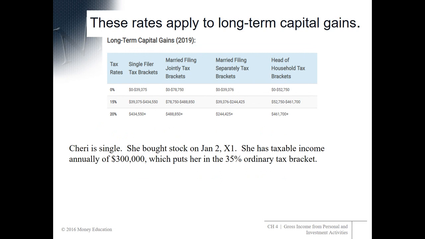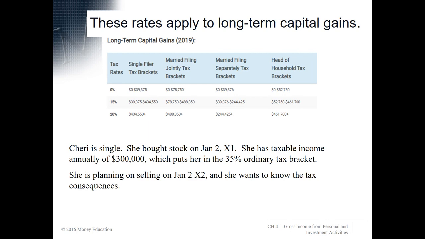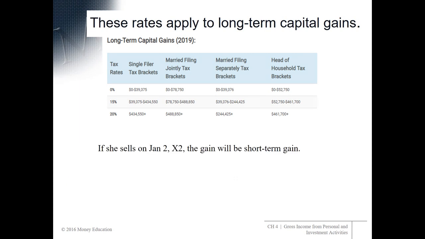Here's our example. Sherry's single. She bought the stock on January 2nd of year one. She has taxable income annually of $300,000. Now this puts her in the 35% ordinary tax bracket, but she's planning on selling on January 2nd of year two, and she wants to know the tax consequences. All right, she's going to sell her stock. So what are you going to tell her are the tax consequences? Well, actually, if she sells on January the 2nd of X2, the gain will be short-term gain, and these long-term rates will not apply. So the gain will be taxed at her ordinary rate of 35%.